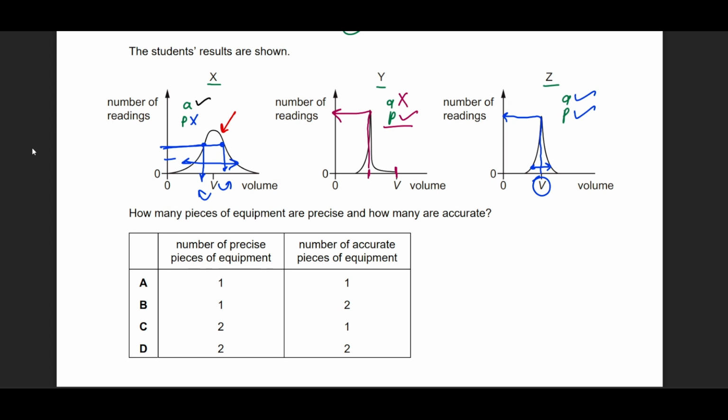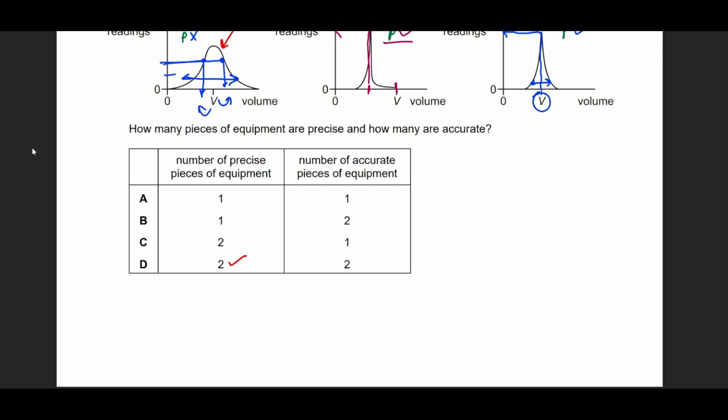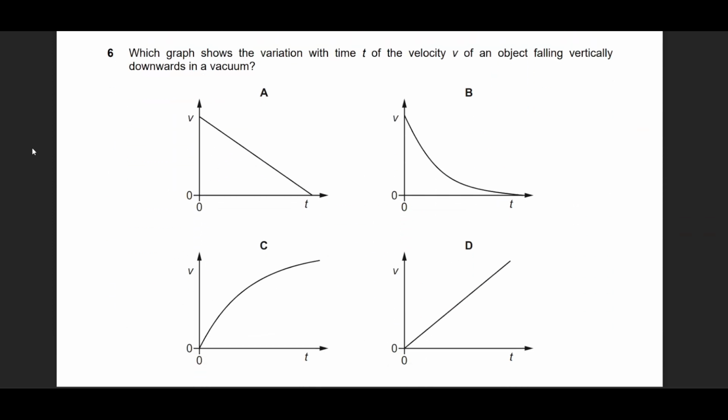Hence, the precision decreases. So there are two apparatuses which are precise, and two are accurate. So which ones are those? Y and Z are precise, and X and Z are accurate. Yeah. All right. Question number 6.